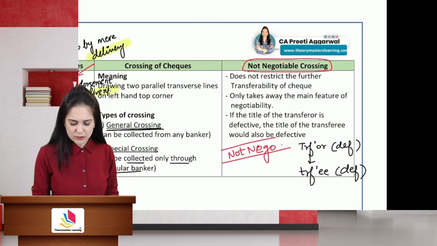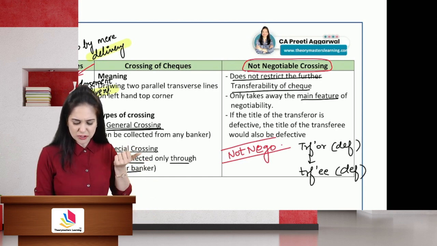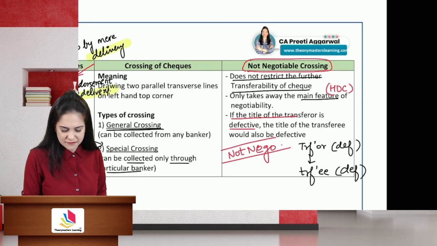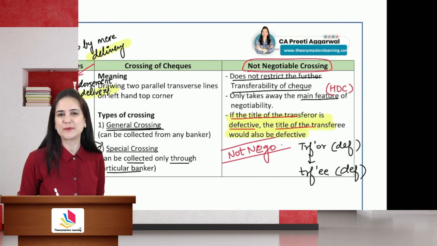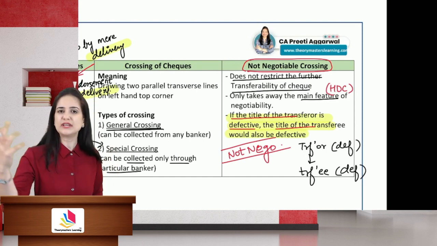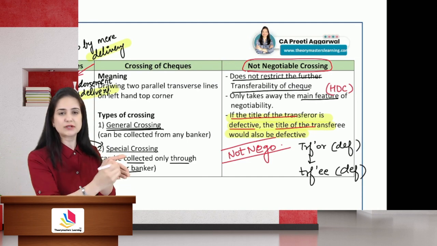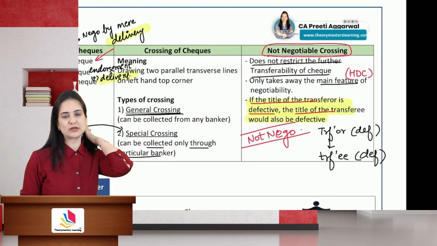So not negotiable crossing does not restrict further transferability of the check. It simply takes away the main feature of negotiability, which is nothing but the benefits or privileges of a holder in due course. If the title of the transferor is defective, the title of the transferee will also be defective. So that is the meaning of not negotiable crossing. Is it practically used? Yes, I have seen a not negotiable crossed check when you get a refund from the income tax department. So that is to protect the interest of the parties.